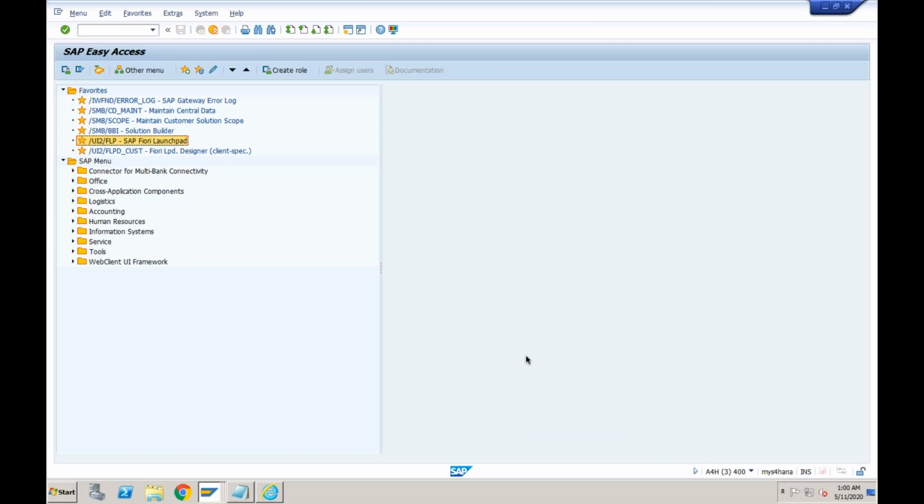Yes, Vijay. Vikram, the FSCM certification is a separate certification? FSCM, I don't think there is any certification available. Oh, okay. So it's just the FI, finance knowledge base. Yeah, finance. Because FSCM components are actually independent.